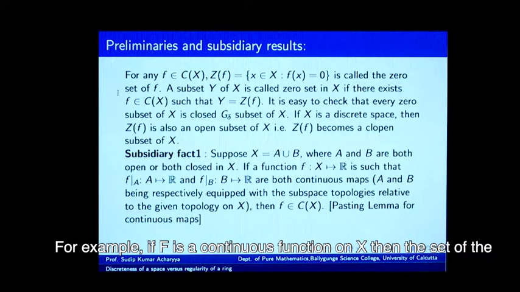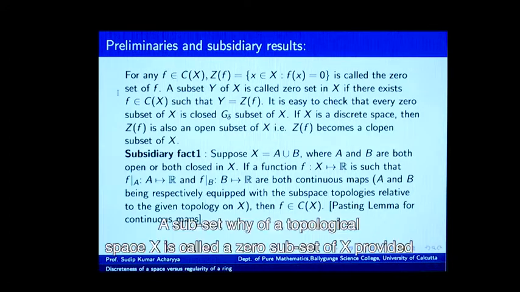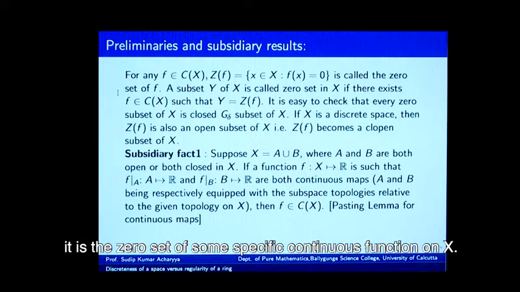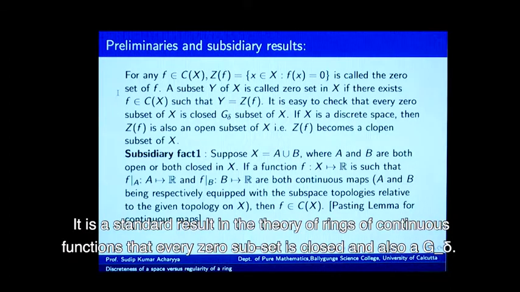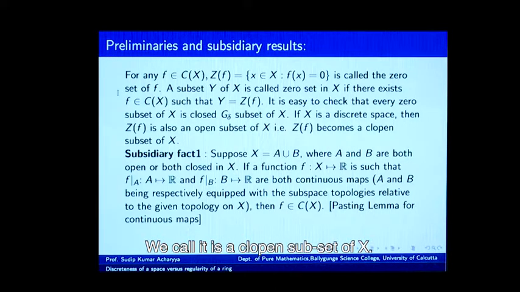For example, if f is a continuous function on X, then the set of all zeros of the function is called the zero set of that function. A subset Y of a topological space X is called a zero subset of X, provided it is the zero set of some specific continuous function on X. It is a standard result in the theory of rings of continuous functions that every zero subset is closed and also a G delta. In particular, therefore, if X is a discrete topological space, then such a zero subset is closed cum open; we call it a clopen subset of X.